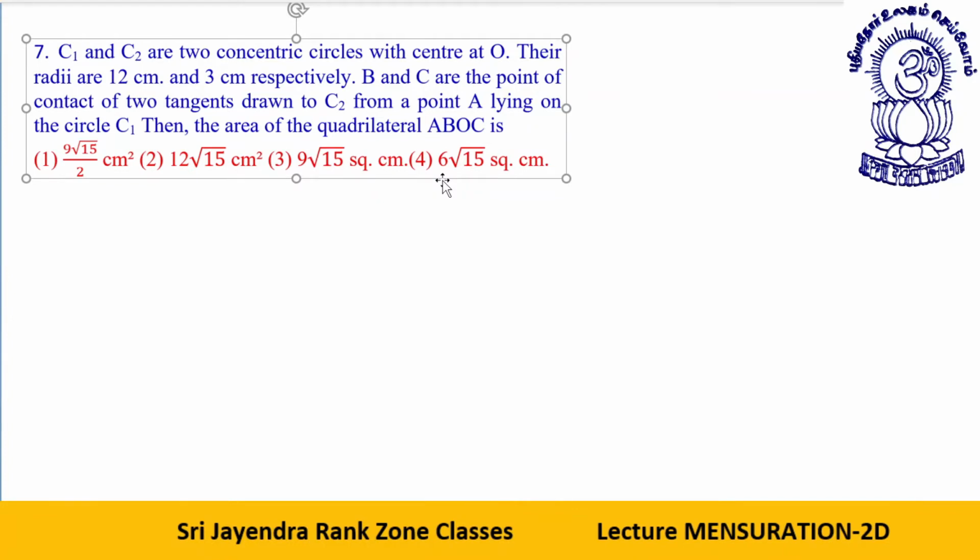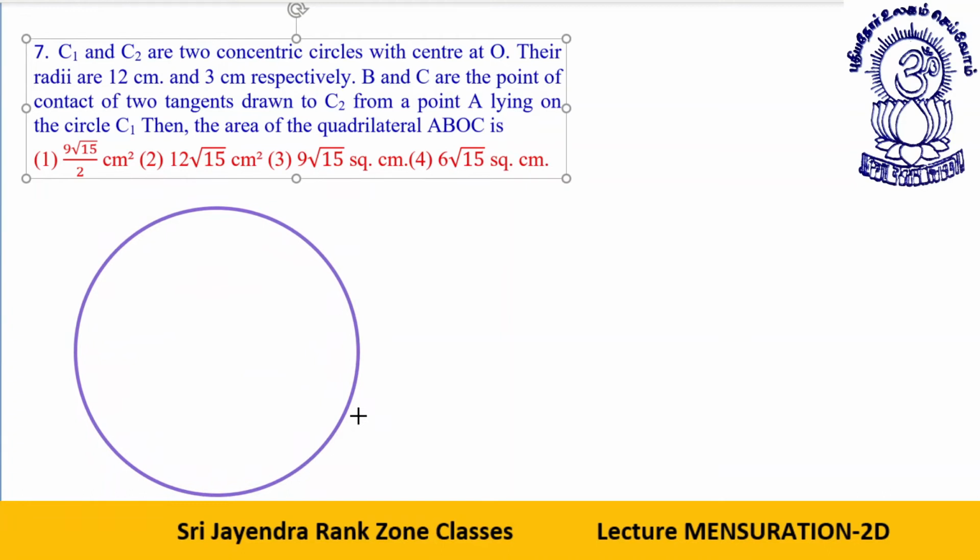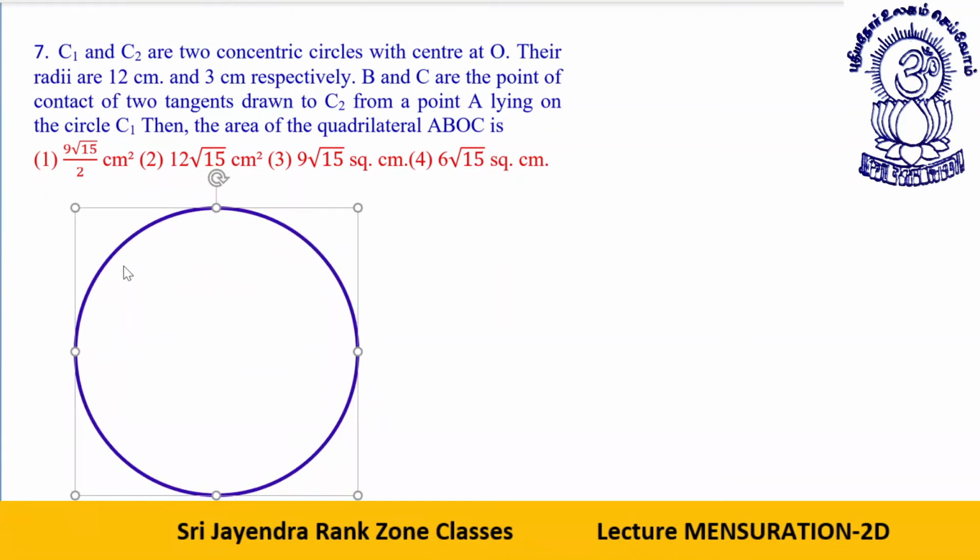C1 and C2 are two concentric circles. Let me take two circles. Next is another circle. I take another circle. Their radii are 12 and 3 centimeter respectively.